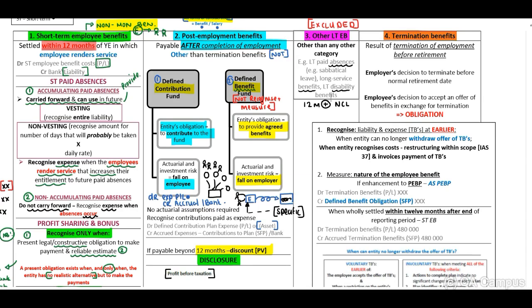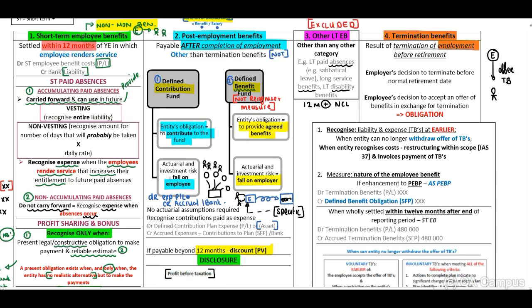This will be due to a result of termination of employment before retirement. Now, what is important to identify is that the employer should offer the termination benefit to the employee.